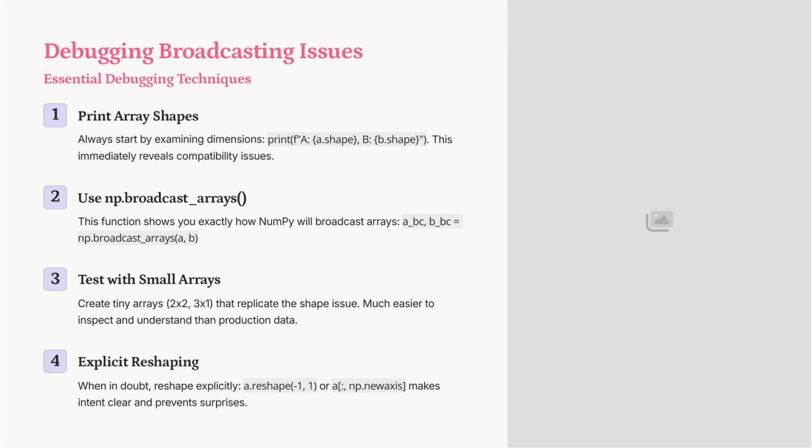Debugging broadcasting issues requires a systematic approach. Start by printing array shapes to identify compatibility problems. Use np.broadcast_arrays to visualize how arrays will broadcast. Test with small arrays to simplify inspection. When uncertain, reshape explicitly using reshape(-1, 1), or np.newaxis, to ensure clarity and prevent unexpected results.